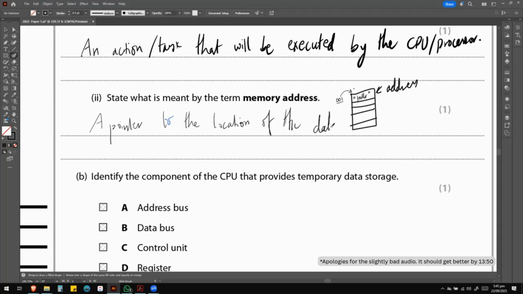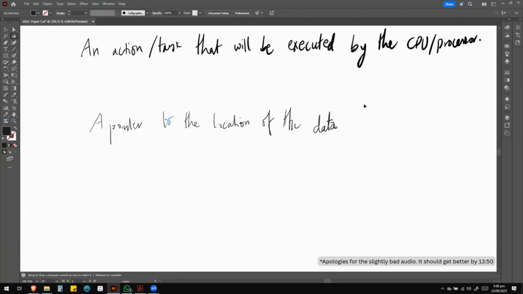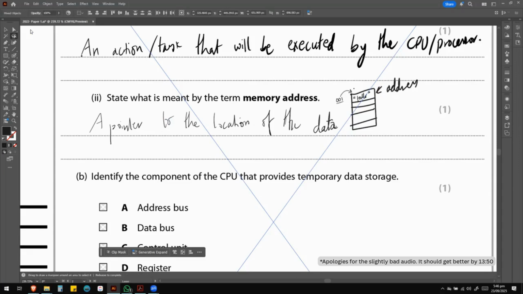I'm actually going to remove all of this. Okay.